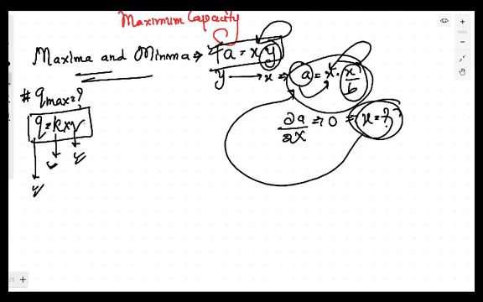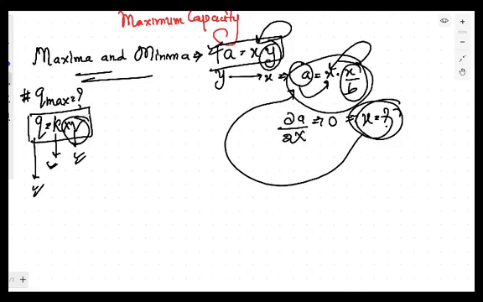Similar case is the V, which is the speed. Speed can also be minimum, speed can also be maximum. It is basically a variable quantity. It means that if K and V both are variable, then Q will also be variable. But if you want to calculate the maximum capacity, then you have to convert this function into a single variable function. It means that either you have to convert this V into K, or you have to convert this K into V. In any of these cases, you must be requiring a certain equation.